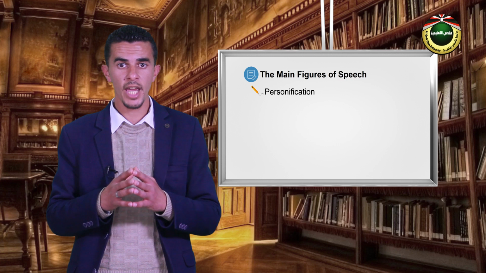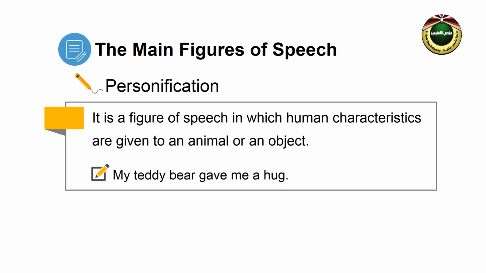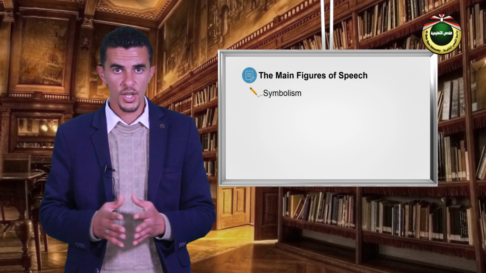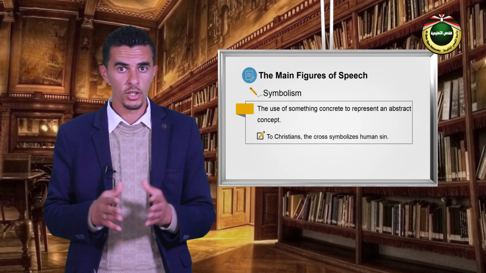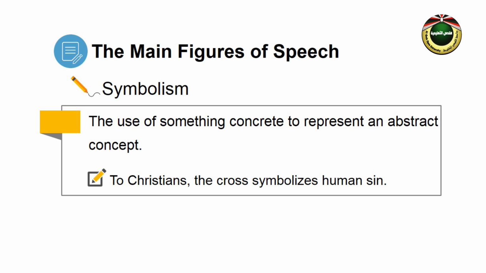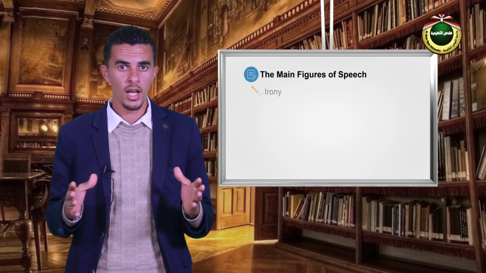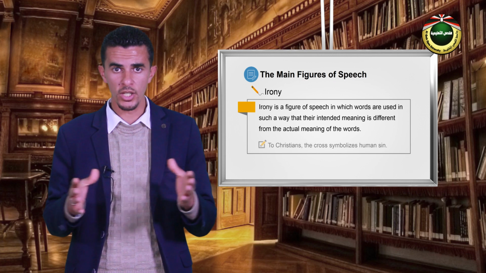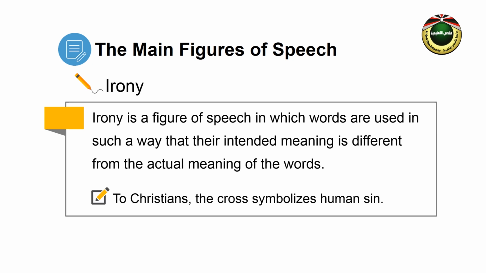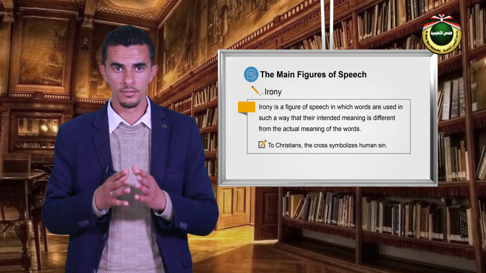Fourth, personification. It is a figure of speech in which human characteristics are given to an animal or an object. Example, my teddy bear gives me a hug. Fifth, symbolism. It uses something concrete to represent an abstract concept. For example, to Christians, the cross symbolizes human sin. Finally, irony. Irony is a figure of speech in which words are used in such a way that their intended meaning is different from the actual meaning of the words.